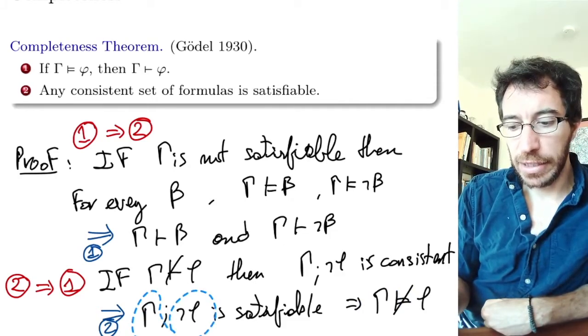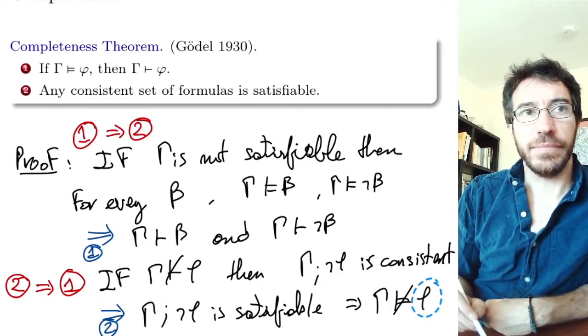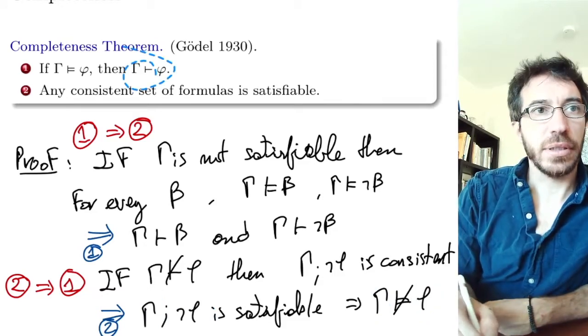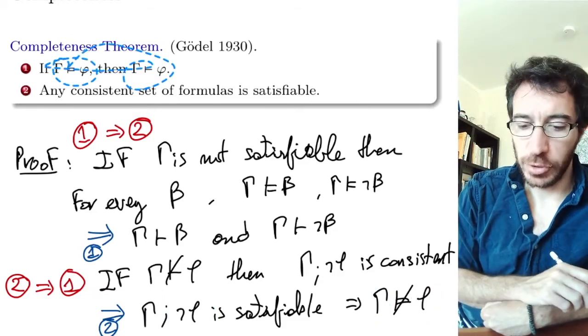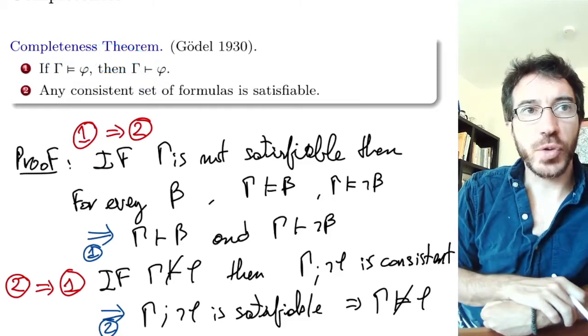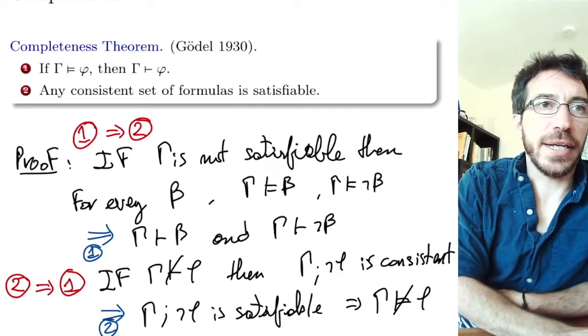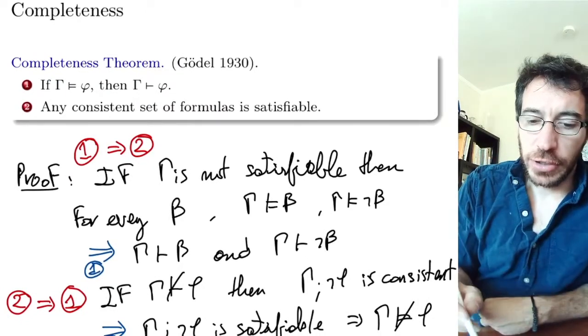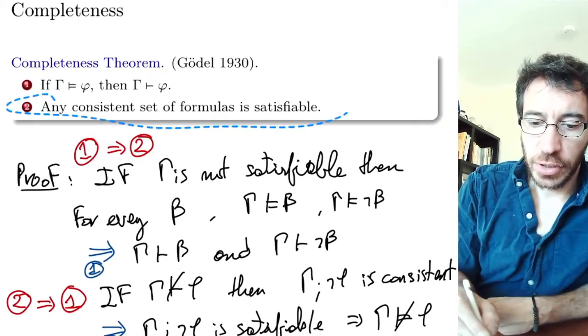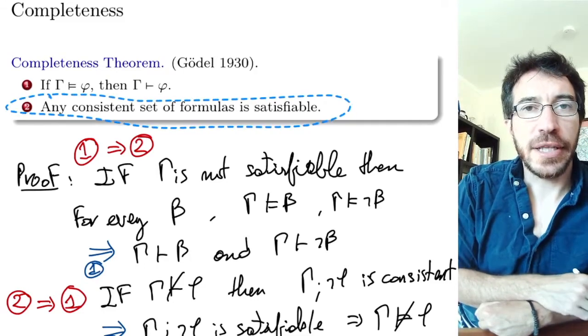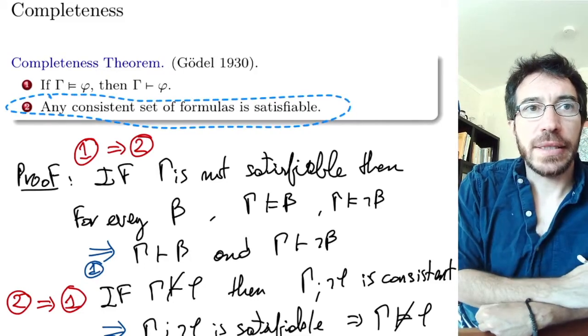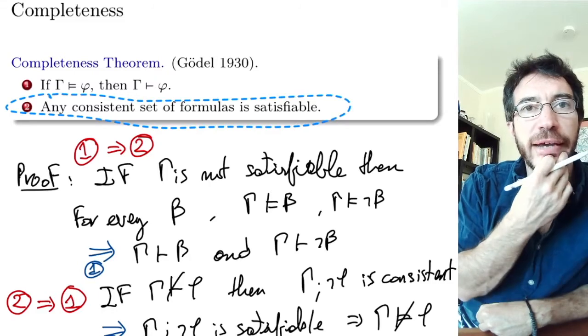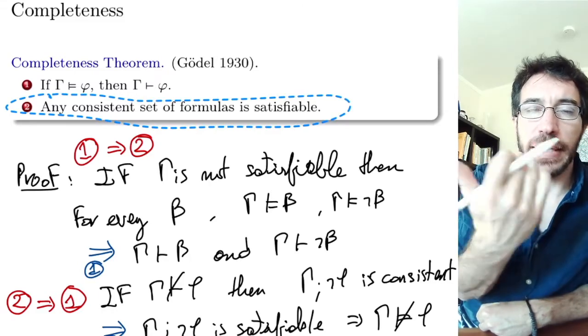So that means gamma cannot imply phi, and that's what we get from this contrapositive. Cool, so those two are equivalent, and together they are called the completeness theorem. We're actually going to prove this one. We're going to show that if you're consistent, then you're satisfiable, and that's going to imply the other one. And this, together with soundness, gives us if and only if.